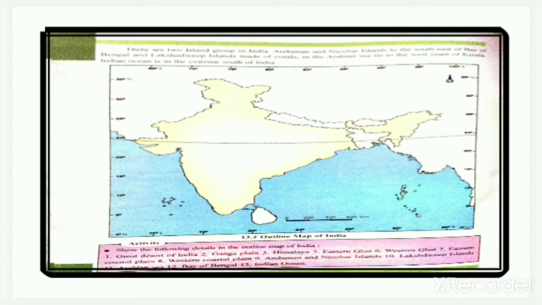Now on page number 82 in your textbook, you are given a blank map and you have to show the following things in this map: Great Desert of India, Ganga Plain, Himalaya, Eastern Ghat, Western Ghat, Eastern Coastal Plain, Western Coastal Plain, Andaman and Nicobar Islands, Lakshadweep Islands, Arabian Sea, Bay of Bengal and Indian Ocean. So this is your activity, that you have to fill this map